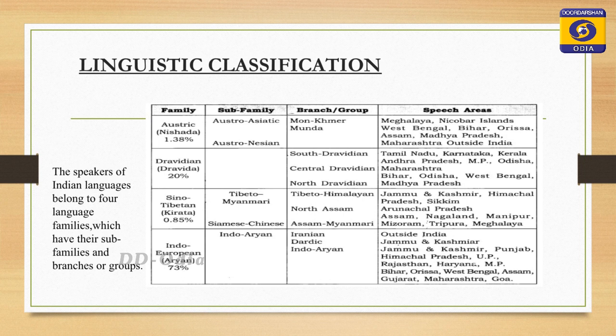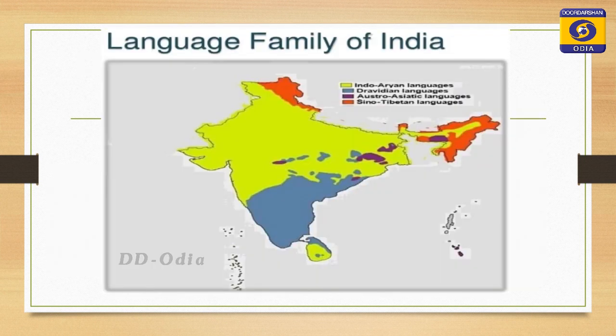The Dravidian family includes Tamil, Telugu, Malayalam and Kannada. The Sino-Tibetan family group of languages are spoken in Jammu and Kashmir, Himachal Pradesh, Arunachal Pradesh and the northeastern states, whereas Indo-Aryan family languages are spoken in Jammu and Kashmir, Haryana, Rajasthan, Uttar Pradesh, Bihar, Madhya Pradesh, Gujarat, Maharashtra and the rest of the country, spoken by the Indo-European language family.